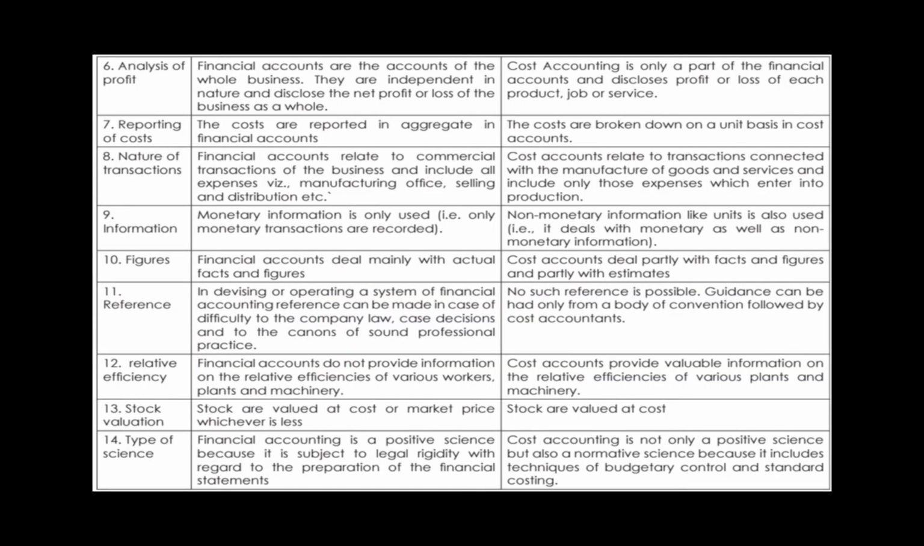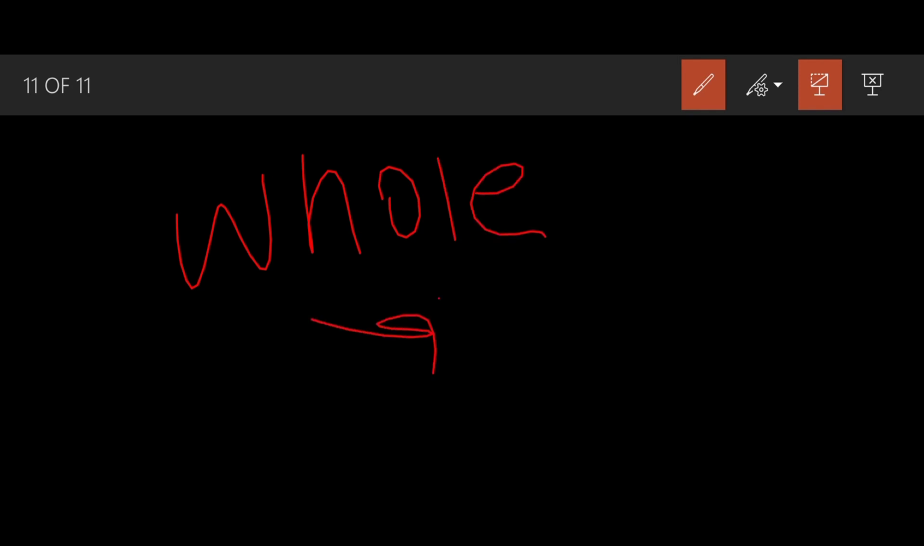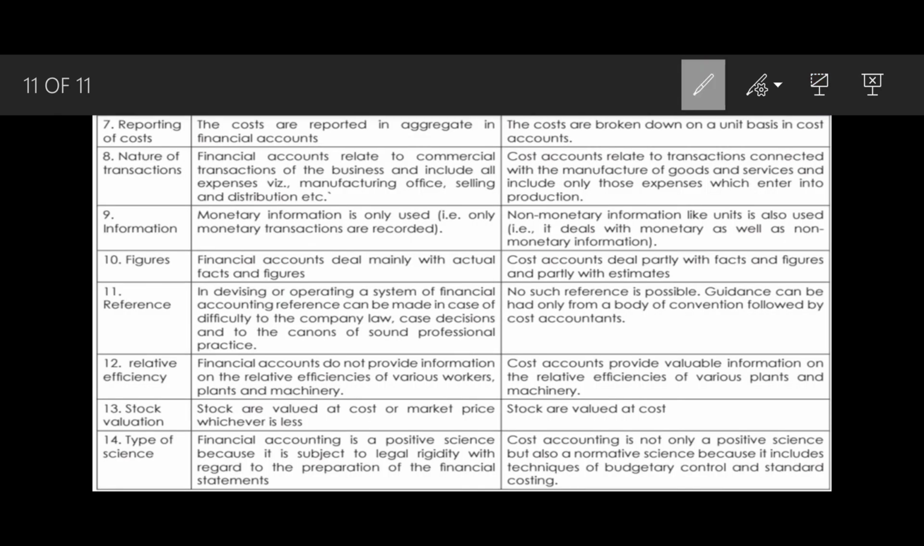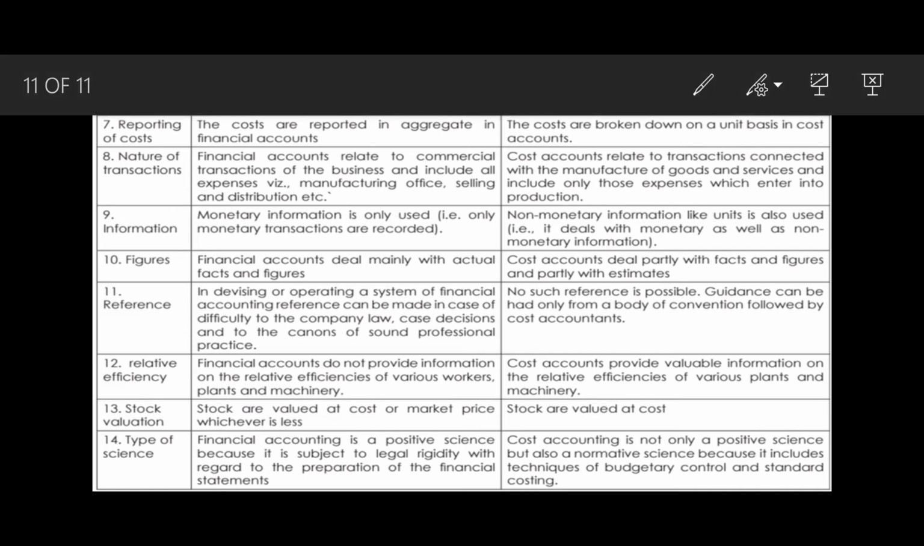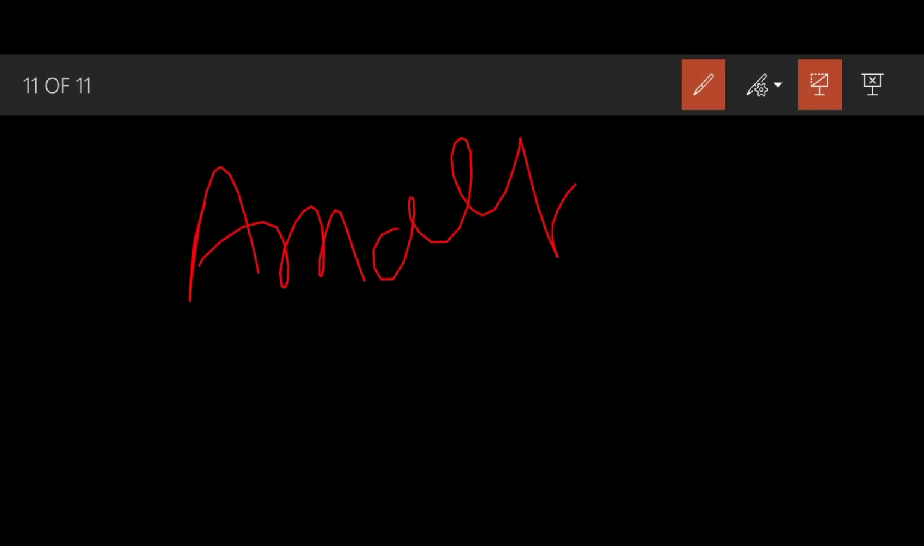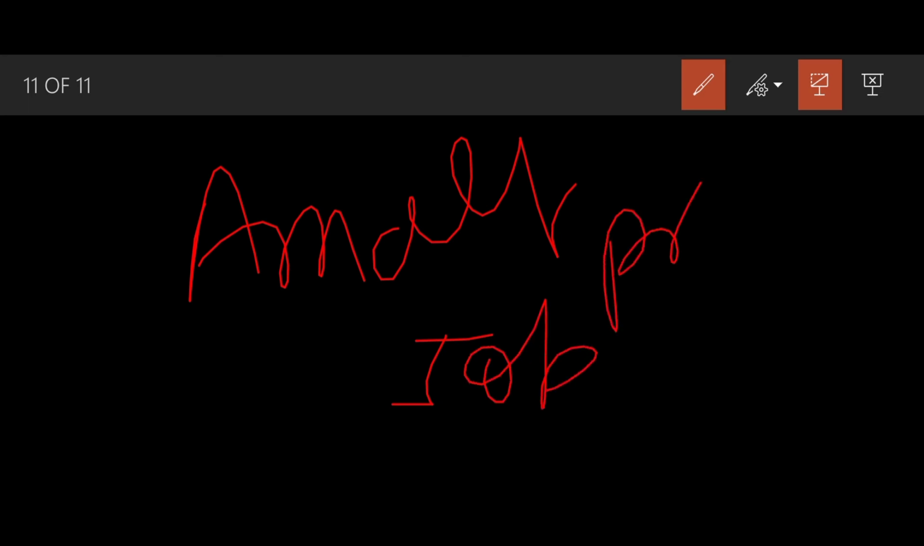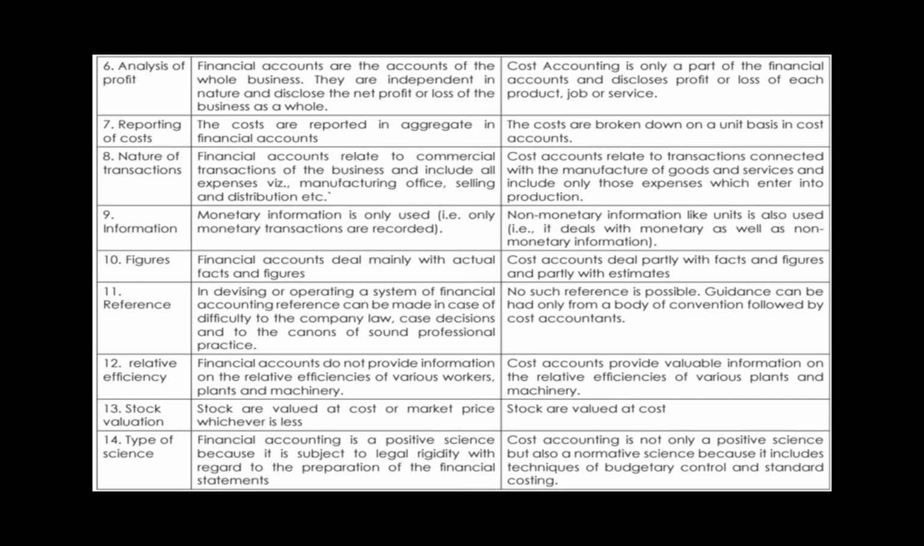Now, analysis of profit. Financial accounts are accounts of the whole business. They are independent in nature and disclose the net profit or loss of the business as a whole. So financial accounting deals with whole business profit, so it does not consider any branch or something like this. Cost account is only part of the financial accounts and discloses profit or loss of each product, job or service. So cost accounting is a detailed analysis of every job, product or service basically.